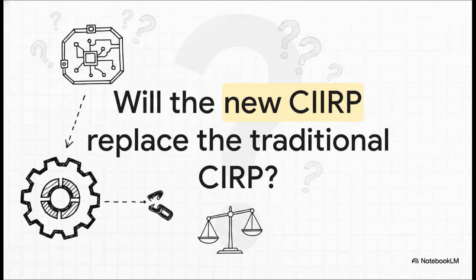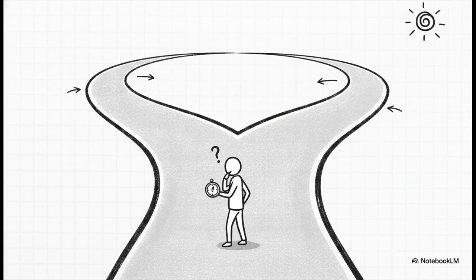So, naturally, this leads to a massive misconception that we need to clear up right now. When a big amendment like this drops, everyone immediately asks, does the arrival of CIIRP mean the end of the traditional CIRP framework? The answer is a loud and definitive no. Absolutely not. These two mechanisms are built to seamlessly coexist in parallel. It's all about expanding options. Depending on the exact facts of the distress, like how early you caught the default, the type of creditors involved, whether the business can actually bounce back, stakeholders can now sit down and strategically pick the absolute best, most effective route.